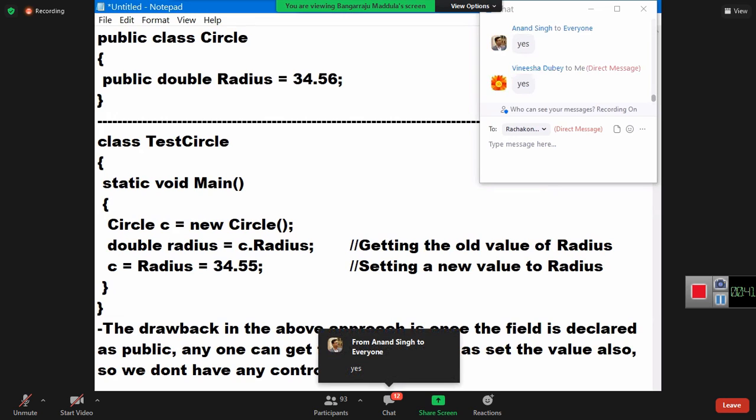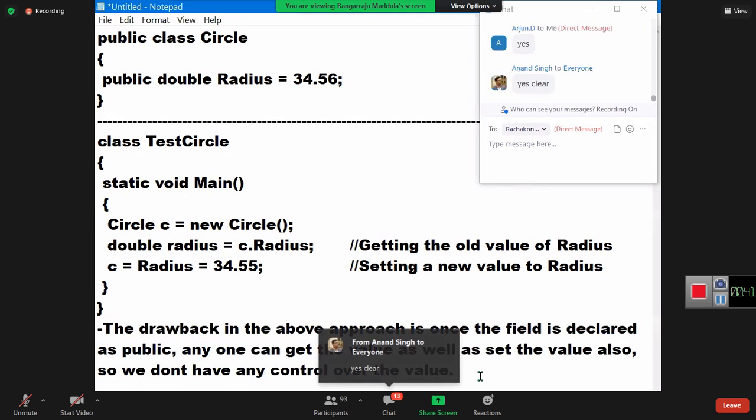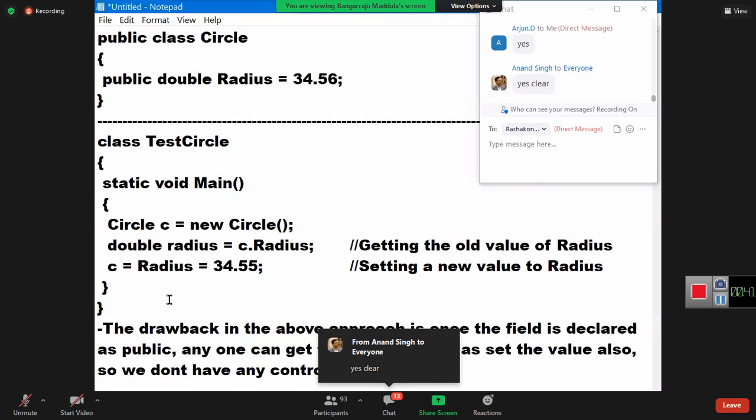The point to understand here is that anyone can get the value as well as anyone can set the value. Easily getting and setting is going to be possible. No restrictions will apply in this case. That is the problem you will be facing once you declare it public. This is the biggest drawback. Are you clear? Second option.